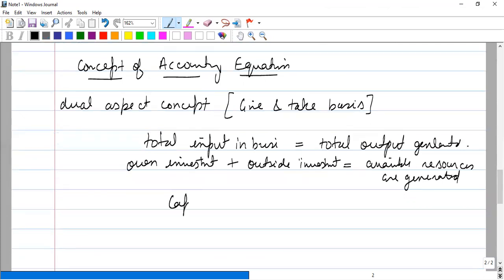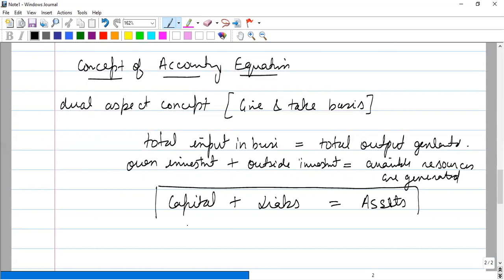What is our own investment? Our own investment is capital. And what is the outside investment? Outside investment is the liabilities. And what will be our available resources? From these capital and liabilities, we purchase assets. So these will be equal to assets. Therefore, our accounting equation says that capital plus liability will be equal to assets.